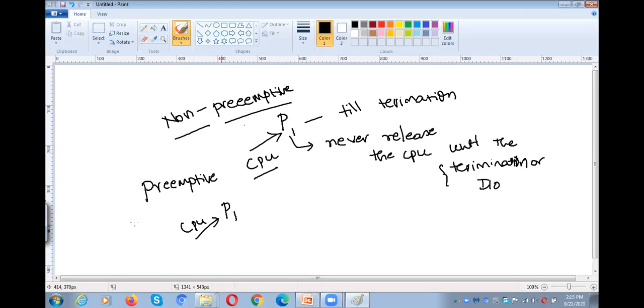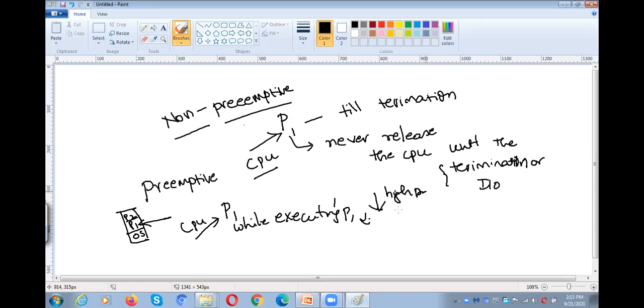This is the main memory, P1, P2 are there, and we are assigning the CPU to P1. While the CPU is executing P1, suddenly a high priority process will come into the ready queue. Ready queue means main memory.